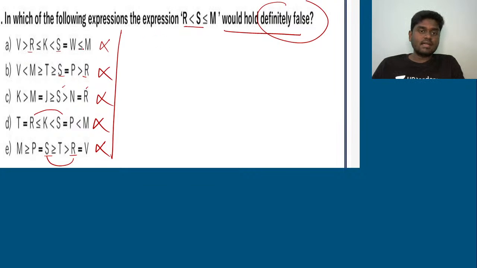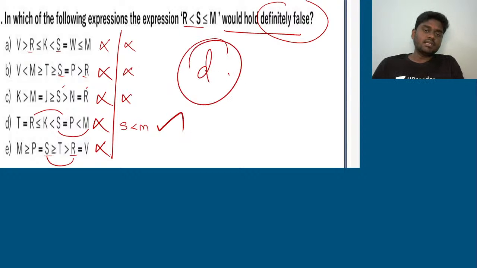So here S less than or equal to M holds true, again gets ruled out. If you see here, S less than or equal to M holds true, ruled out. S less than or equal to M holds true, ruled out. And then S less than or equal to M. But if you see here the fourth option, it is not S less than or equal to M, it holds S less than M. So possibly this could be the right answer. The right answer is option D.